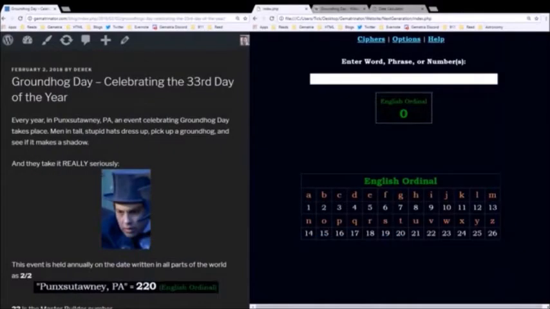Hey everybody, today is February 2nd, 2018, which means it's Groundhog Day here in the United States. Groundhog Day falls on February 2nd every year, the 33rd day of the year, and it provides a perfect opportunity to teach new people the language of gematria, which is the practice of coding numbers into words.